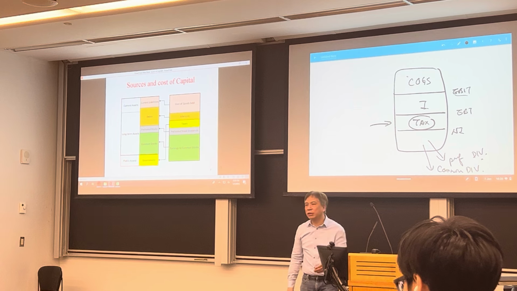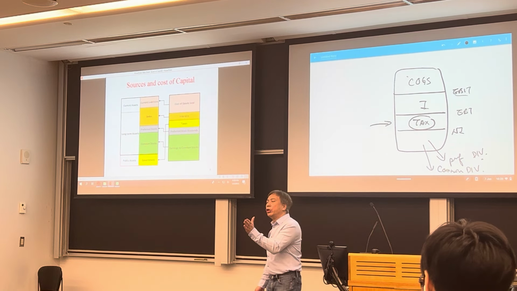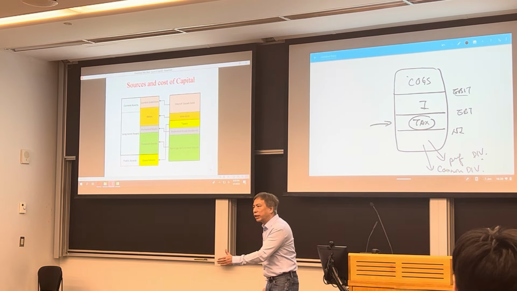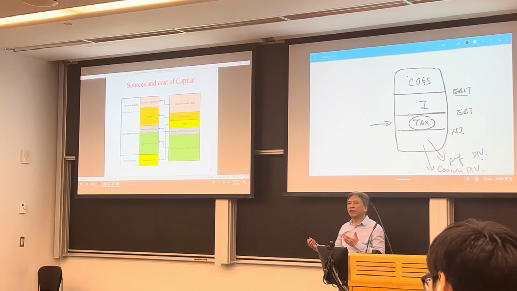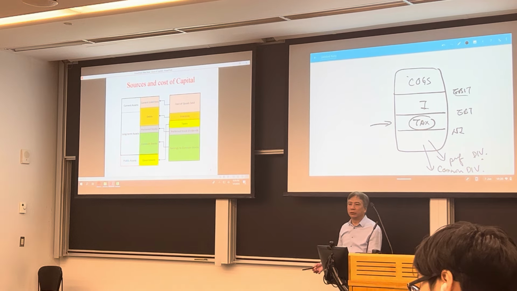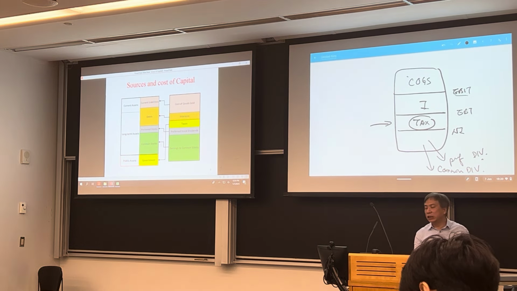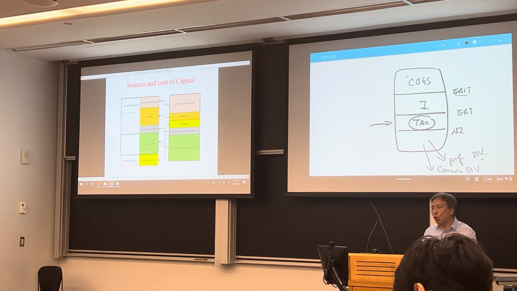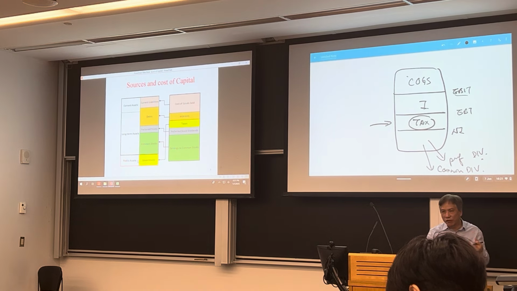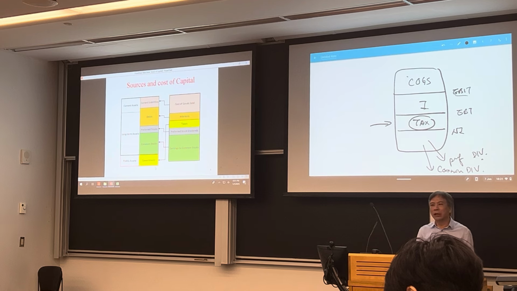So when you do business, you need highway to transport your product to your customers, right? Who builds the highway? Who maintains the highway? The government. So they need revenue. Therefore, the tax is the return to the government. We need fire service, police service, and the court system to enforce law and regulation. That's how you can run your business in the society. So those are the assets provided by the government, and this is the return to them.